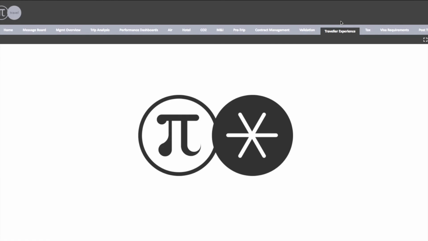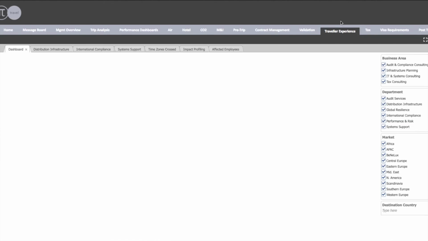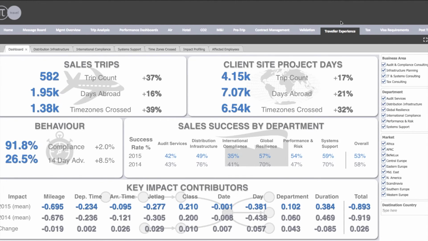We're now going to look at the traveller experience report, which we'll be using with some of the consultancy firms that we work with. And this is an area where we're looking at how the effect of a good travel program actually really touches the business, because currently it's not all that easy to convince the finance director where the return on investment's coming from. Is travel just a black hole, which is just a necessity? How can we demonstrate that having a better program and treating the travellers better rather than just feedback surveys, which don't always translate to the bottom line? How can we demonstrate that quantitatively?